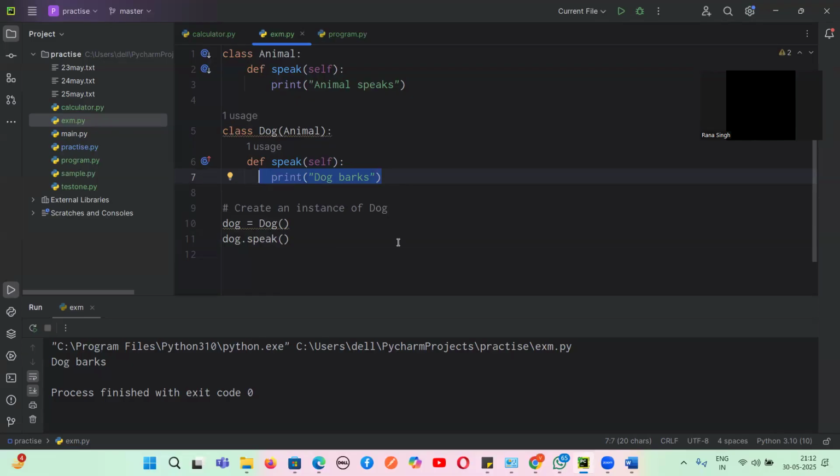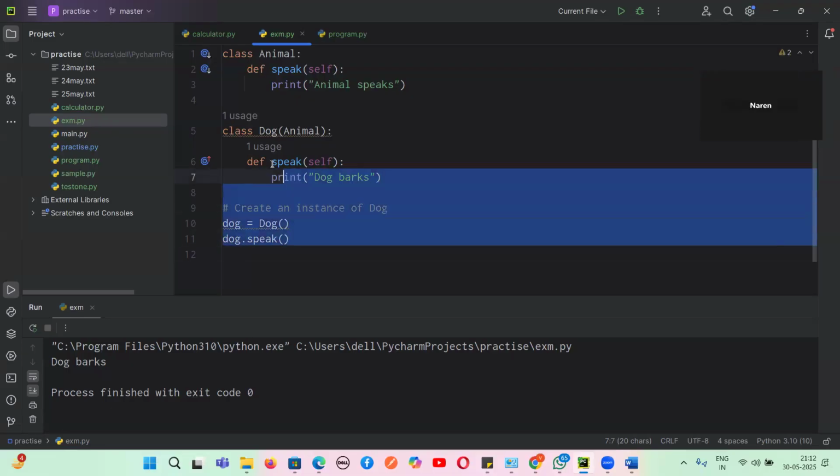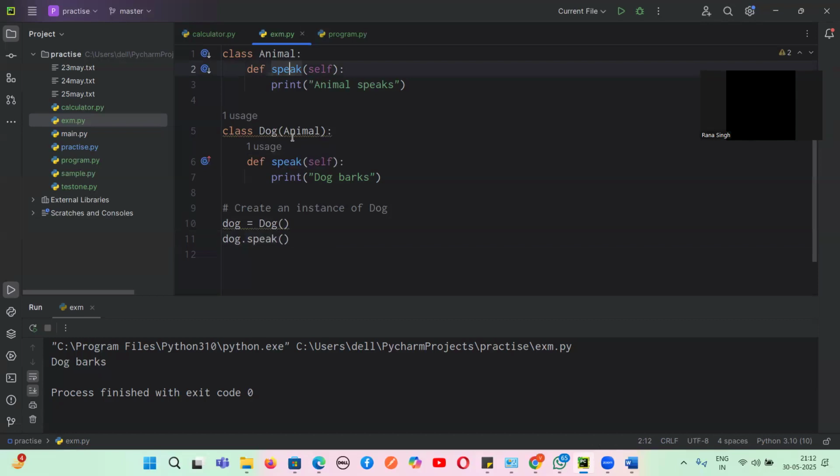So it is not achievable in Python. Python does not support method overloading directly, but there are some indirect methods which we can use, which I will tell you. But as of now, just focus on method overriding. So this is a method. This is also a method. Here the implementation is different. Here the implementation is different.